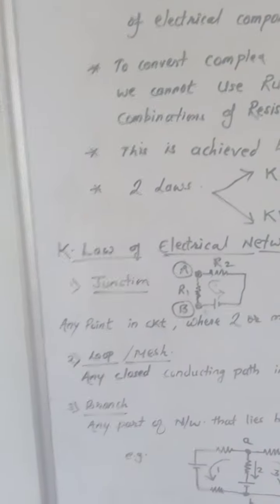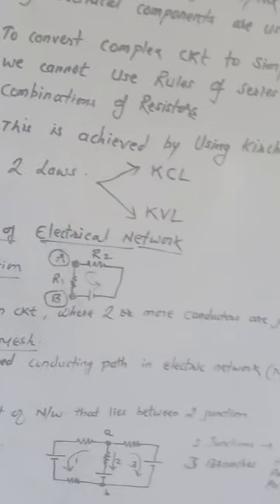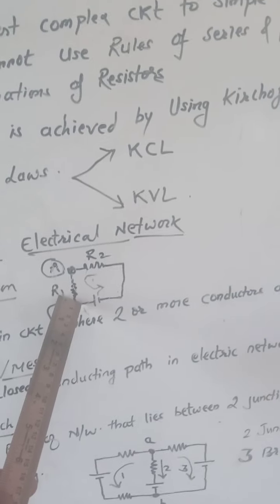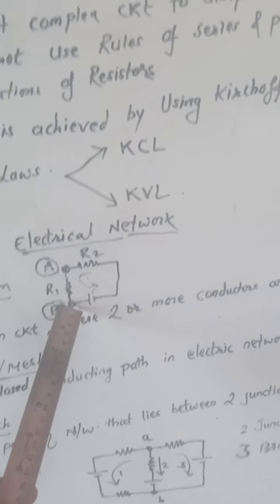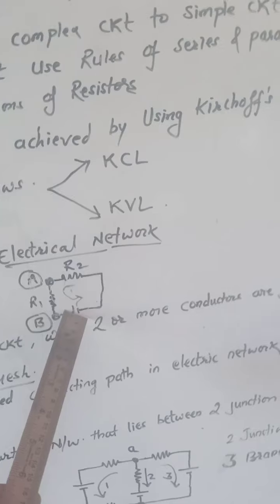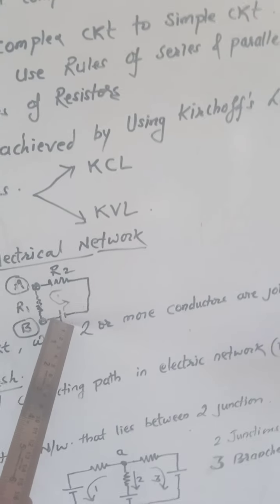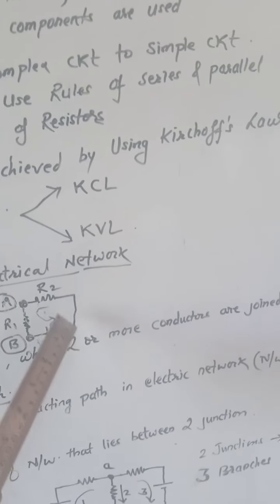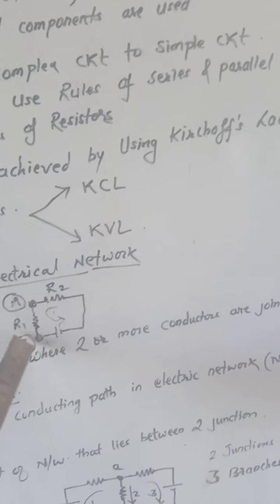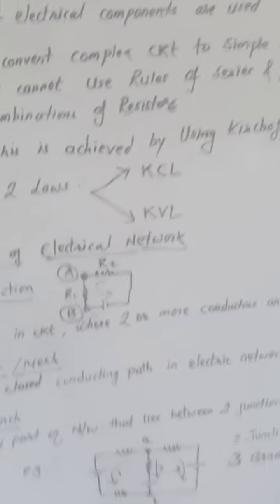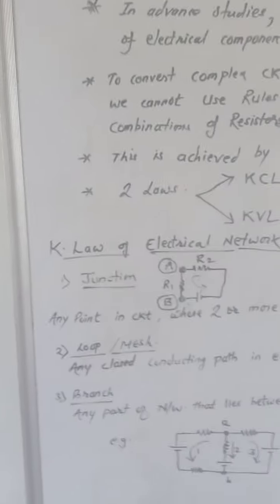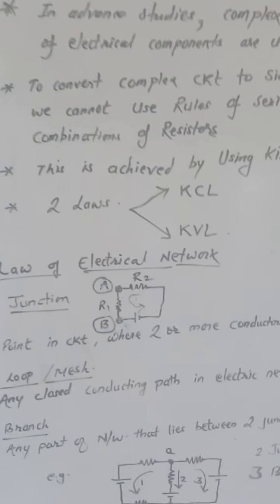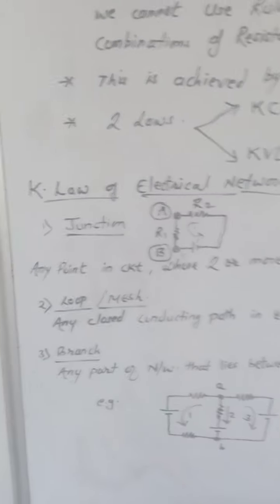Starting point is the ending point. Take it from anywhere. If you take it from point A by means of wire, you are connecting R1 to B, EMF E. From EMF it is being connected to R2. So when you start from A, you again end at A, and therefore the circuit which forms this type of nature is called a loop.